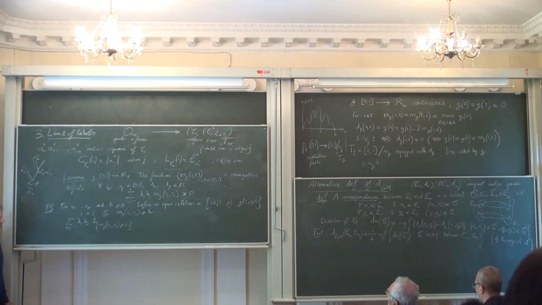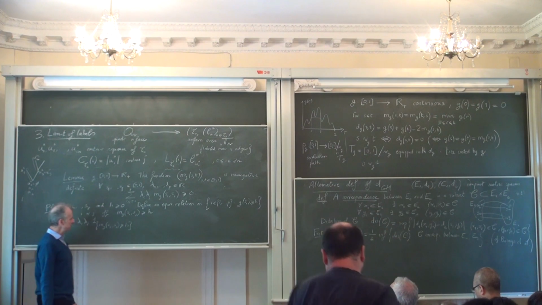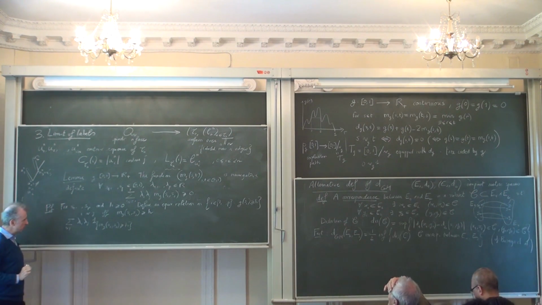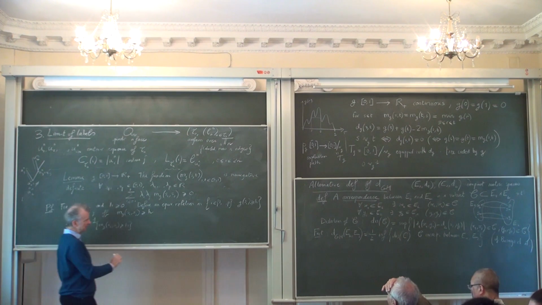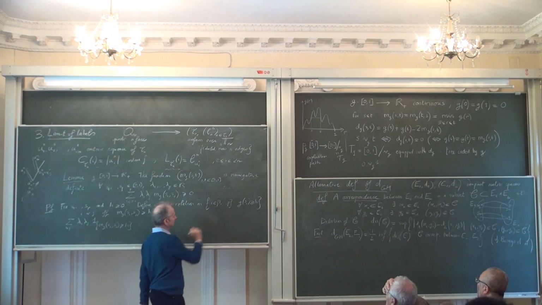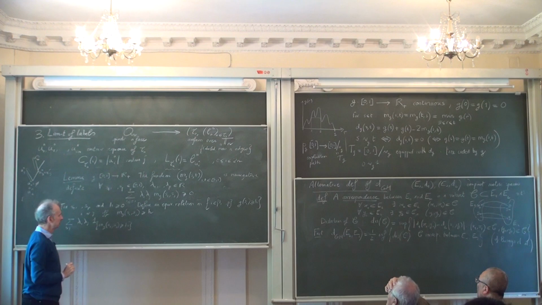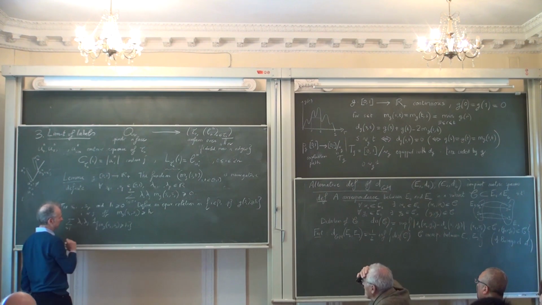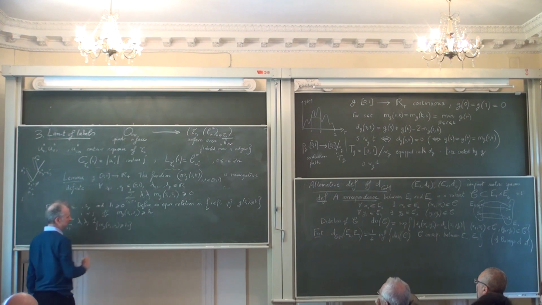The point is that for this indicator to be non-zero, you need s_i and s_j to be in the same equivalence class for this relation, because it's really the definition: i is equivalent to j if and only if this minimum is greater than h.